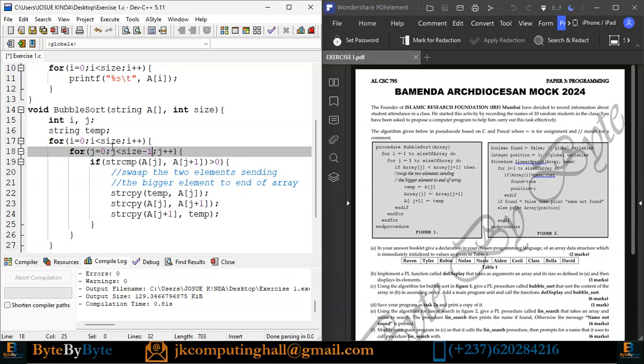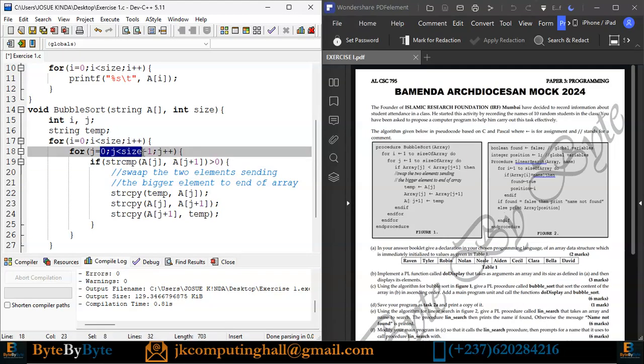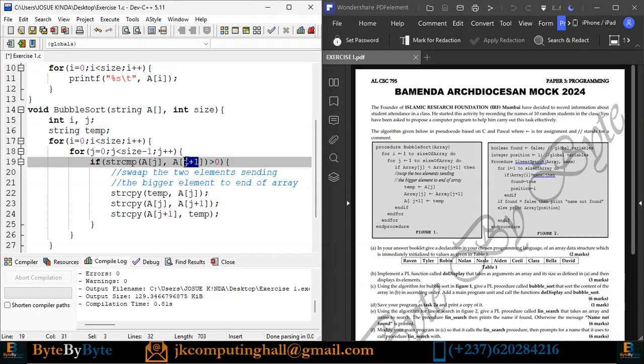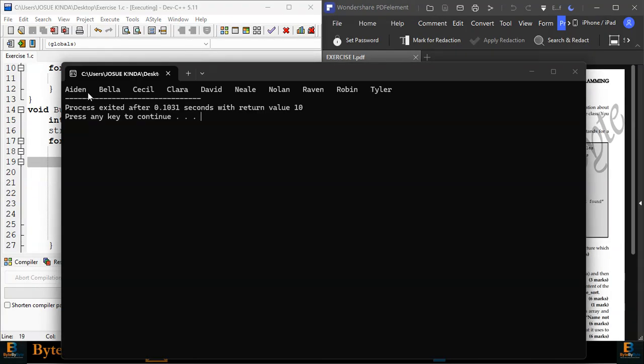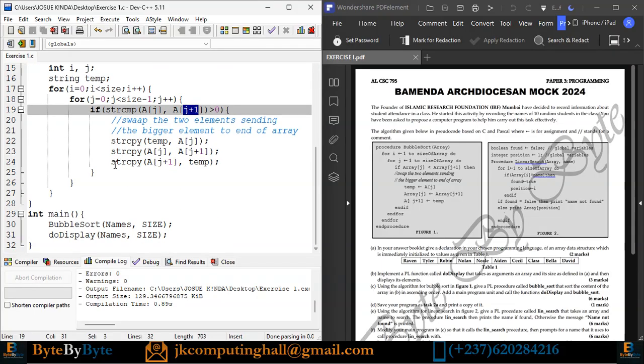Because when you are having this i from 0 to size, j from 0 to size, it means that what? The maximum index is j plus 1. And if j plus 1 is equal to the maximum index, it means that we must be looping from 0 to the size minus 1. So if I run again, you see that I don't have the space again and everything is being done properly. It has been sorted correctly. So that is what we have, dear students.